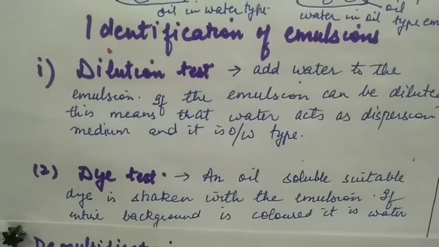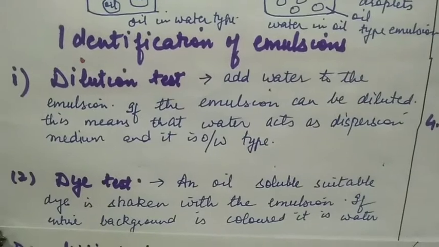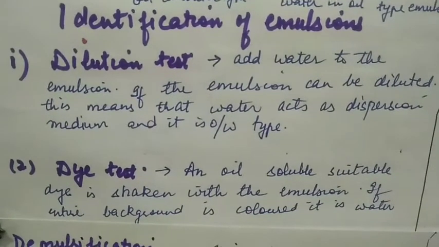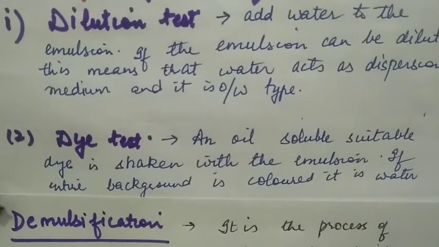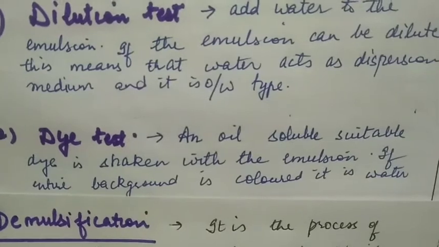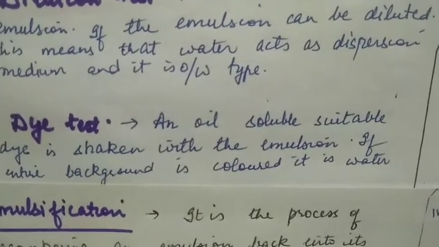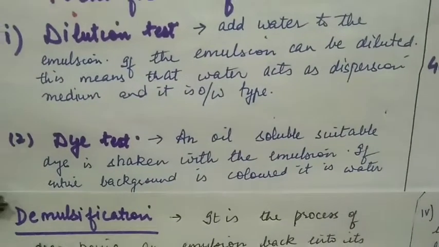Identification of emulsions. Dilution test. We add water to the emulsion. If emulsion can be diluted, this means that water is the dispersion medium and it's oil in water type. An oil soluble suitable dye is shaken with the emulsion. If entire background is colored, it is water in oil type and it's dye test, and if only droplets are colored, it's oil in water type.